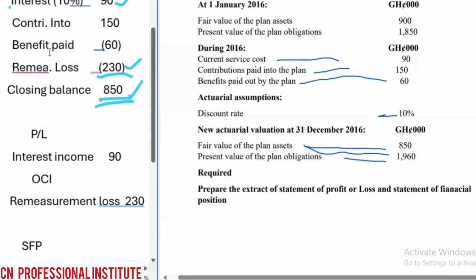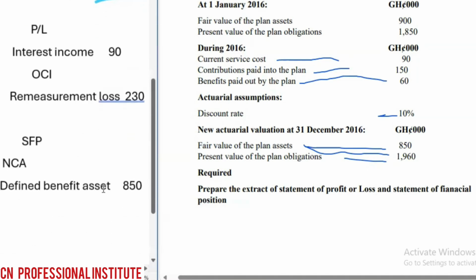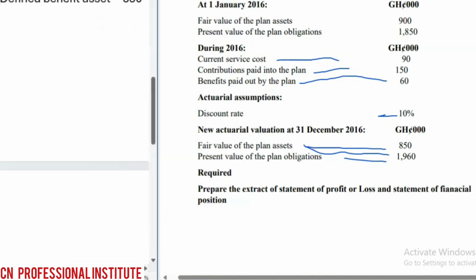So this is how we are going to record. We record the interest income in P&L, the remeasurement loss in OCI, and then the closing figure as an asset. Let's go and do the liability and see how it works, the defined benefit liability or obligation.